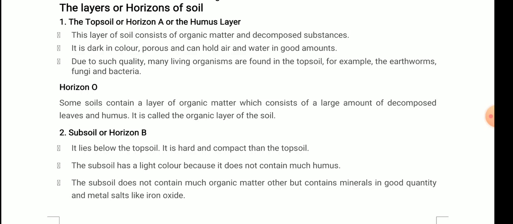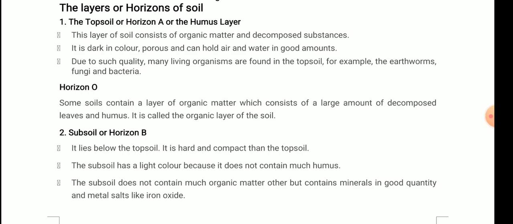Very important. This topsoil is very important from a vegetation point of view, from an agriculture point of view, because this is the layer that decides what kind of plants, what kind of crops are grown in a particular area, what kind of vegetation will thrive in a particular area. So this depends on the topsoil. It consists of organic matter, decomposed substance, dark in color, porous means small pores, and can hold air and water, because there are small pores, so it can hold water and air. Due to such quality, many living organisms are found in topsoil, for example, earthworms, fungi, and bacteria.